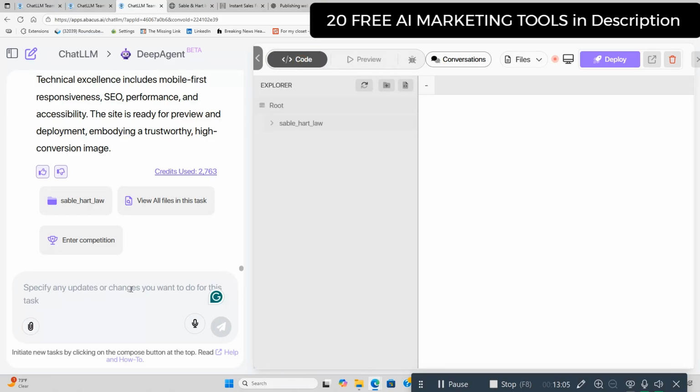But what you can do to make this real easy is when you're done with the website, if you want the HTML code for WordPress, all you got to do is ask for it. Can you put the HTML code I'm pasting this website into WordPress? And then DeepAgent will paste the whole code in the box right here where my mouse is moving. And then all you do is copy and paste it into your WordPress site, and you're good to go.